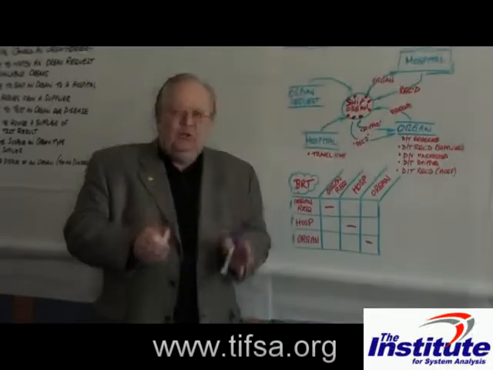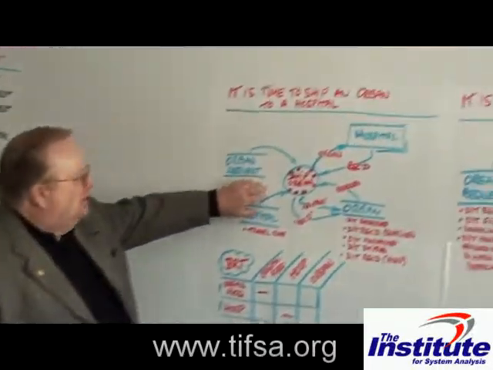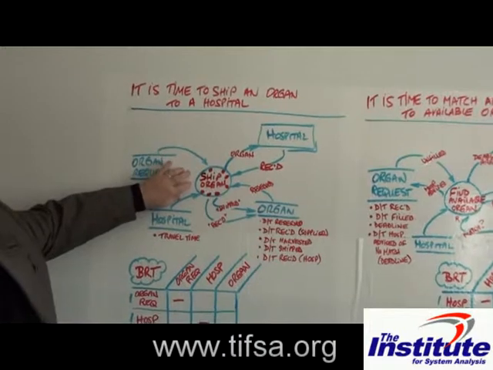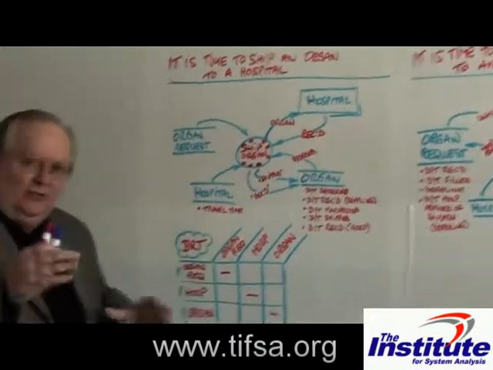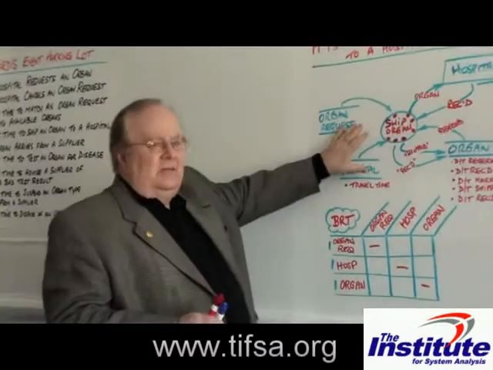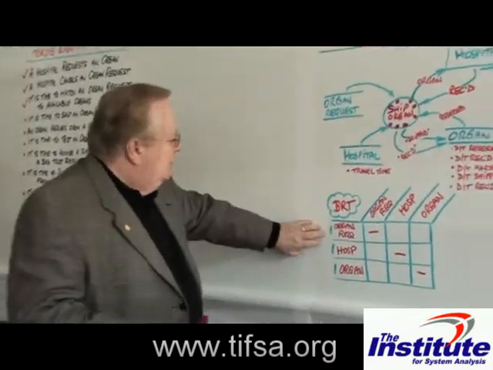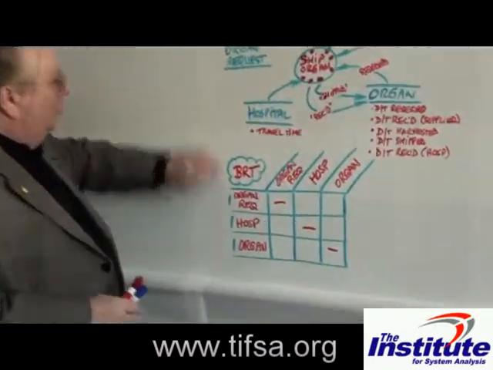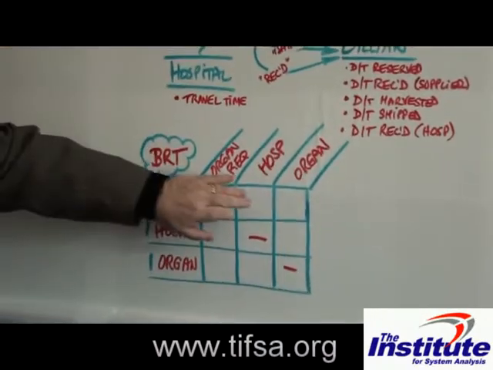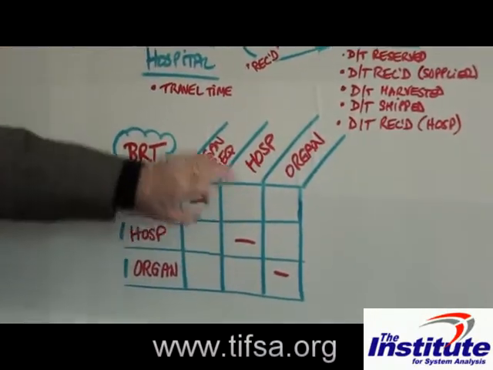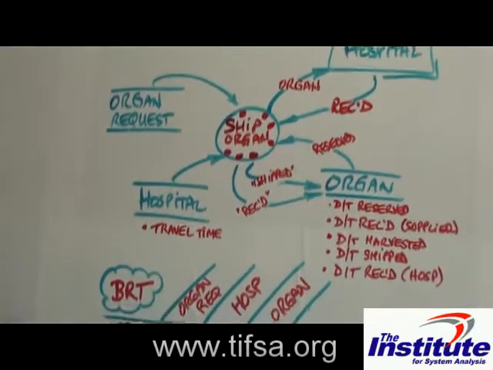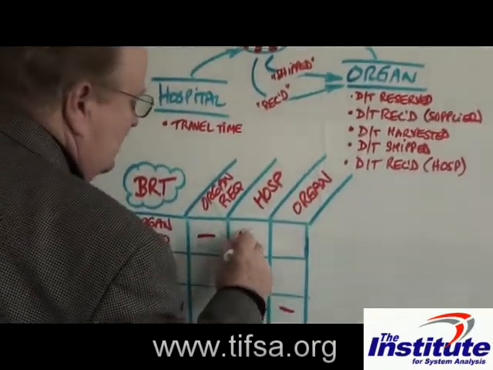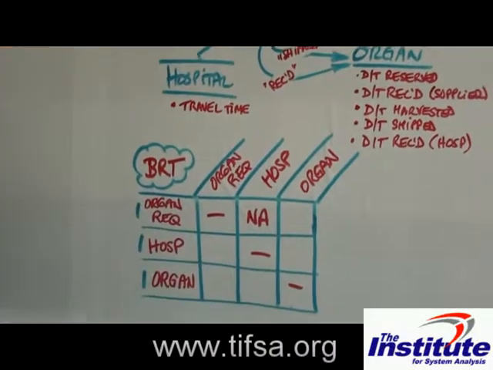So let's do the business rules table for this process and this context of shipping the organ to the hospital. Regardless of the actual verb we choose, this has to be the context of our questions. For a single specific organ request, how many hospitals? We don't ship hospitals, right? So since organ requests don't ship hospitals, NA, we don't care.